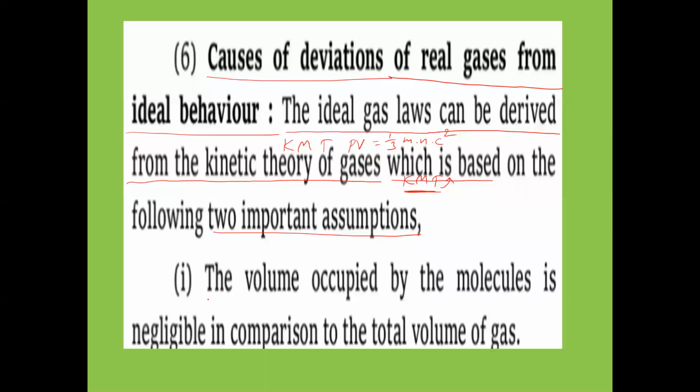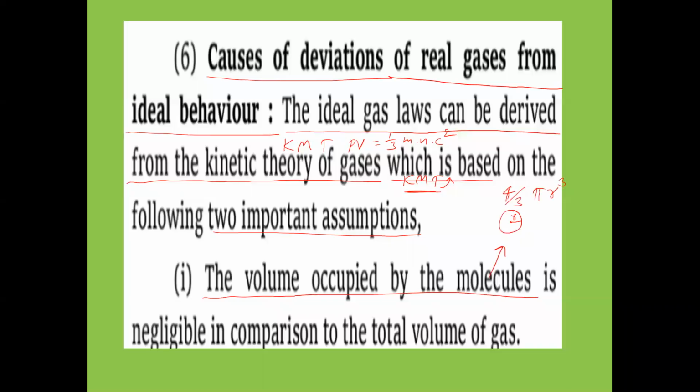According to KMT, every molecule has a spherical shape. What is the volume of a molecule? Volume of molecule is equal to 4 by 3 pi r cube, where r is the radius of the molecule.